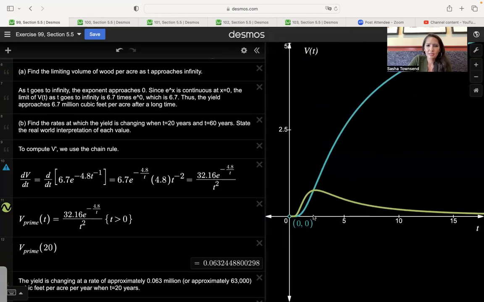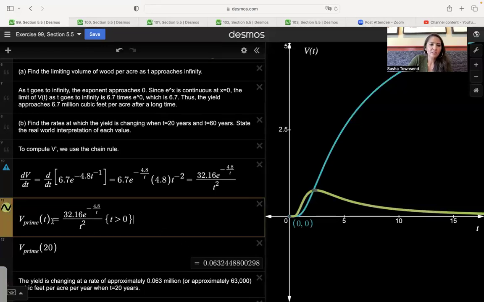So essentially, the increase in the yield maxes out at that particular t value. And then the rate of change of the yield starts to decrease. So it's basically when the graph goes from concave upward to concave downward is at that maximum there.